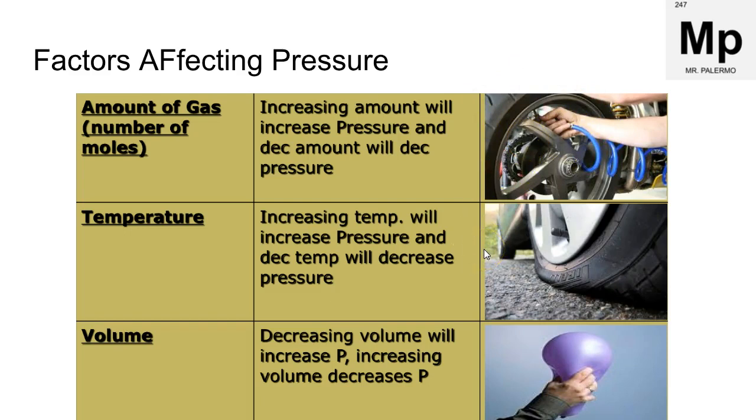If we increase the temperature, we're going to increase the speed at which the particles are moving, that kinetic energy, and again, that's going to increase the force against the walls of the container and increase that pressure. So in the summer, our tires will inflate more because of higher pressure, and in the winter they look like they're maybe flat because the pressure decreases. In terms of volume, if we decrease the volume, like if we squeeze a balloon, the pressure then increases.